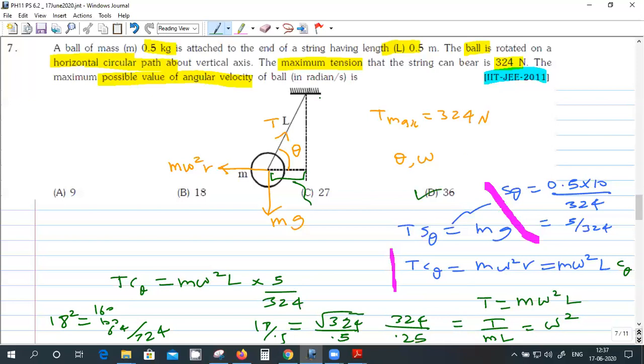So this equation is not required, T sin theta. It's not required. You just T cos theta will give the answer, because cos theta will cancel on the right side. Is it clear?